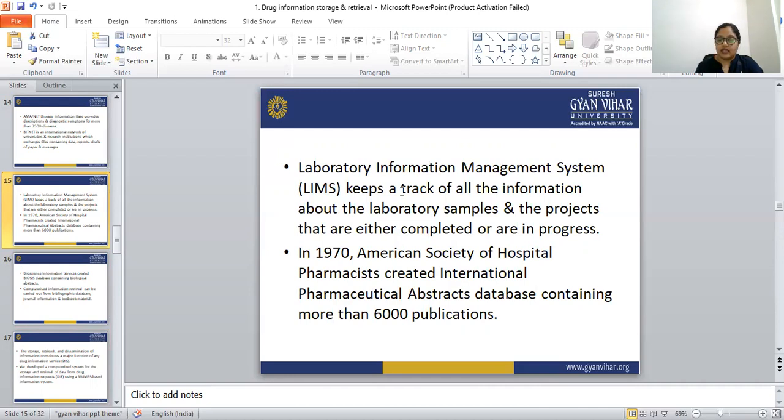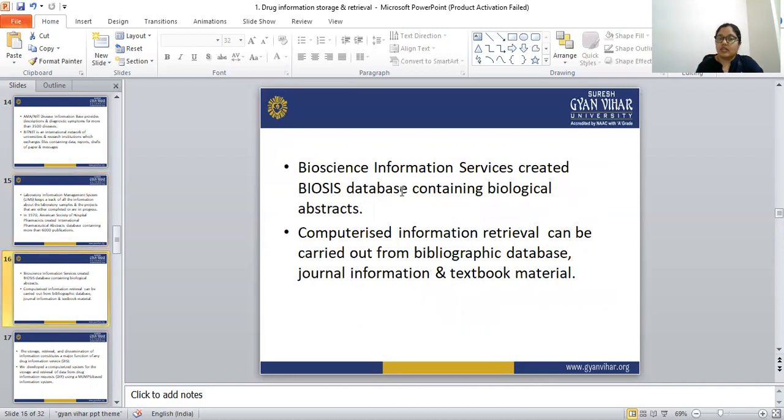Then BioSys: all the biological abstracts are present in BioSys, and it was created by the Bioscience Information Services. Computerized information retrieval can be carried out from the bibliographic database, journal information, and textbook material.